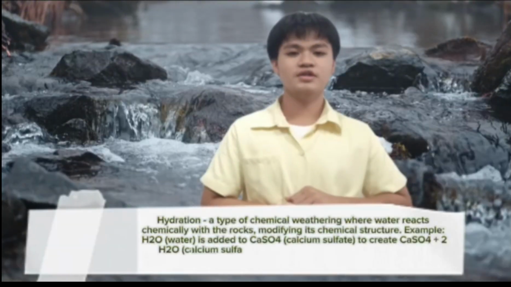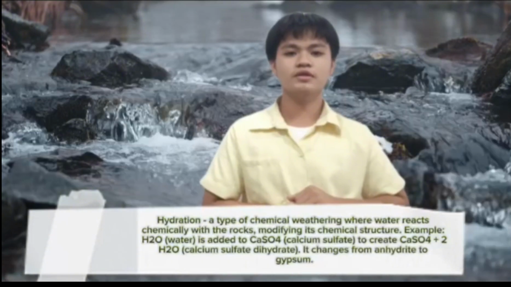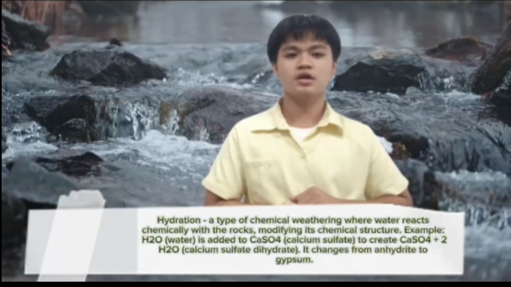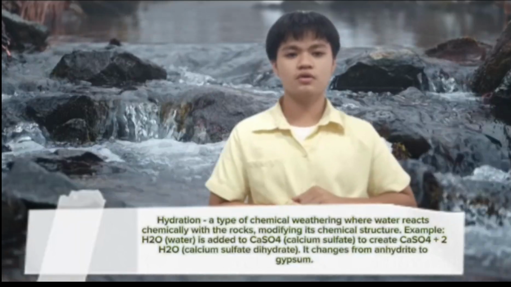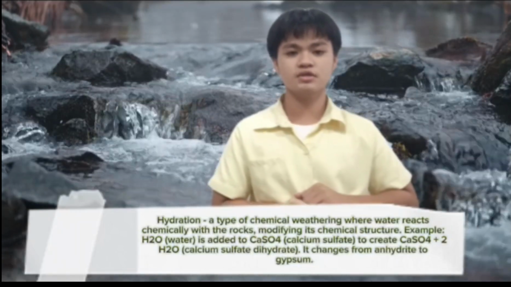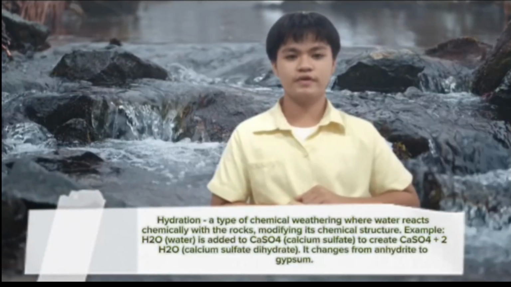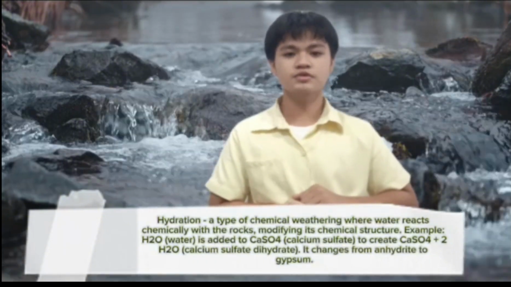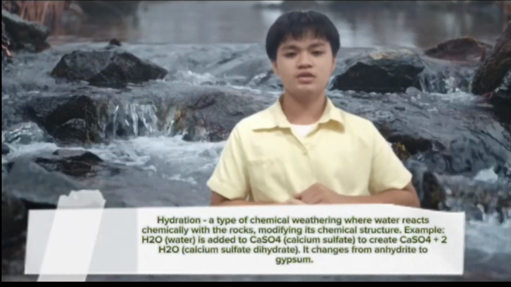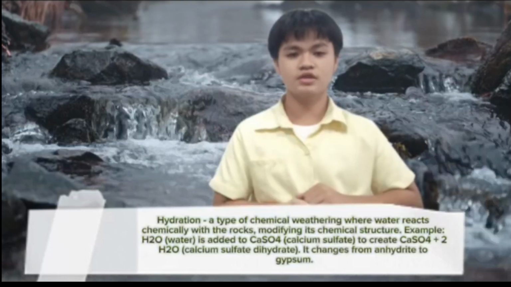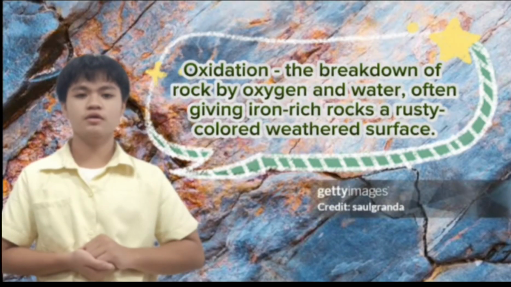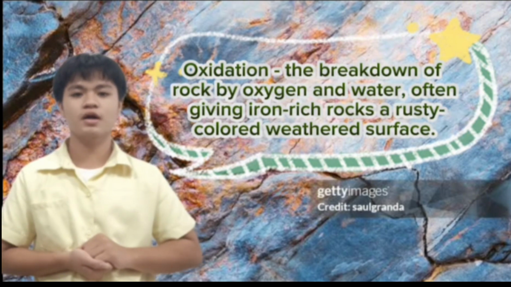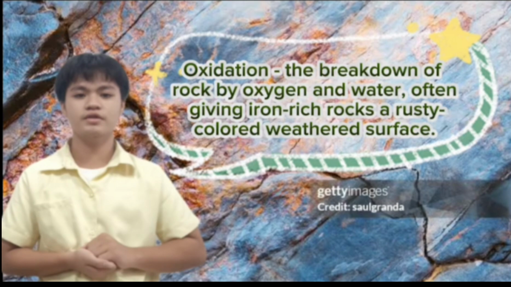Third, hydration, a type of chemical weathering where water reacts chemically with the rocks, modifying their chemical structure. Example, H2O or water is added to CaSO4 or calcium sulfate to create calcium sulfate dihydrate. It changes from anhydrite to gypsum. Lastly, oxidation, the breakdown of rocks by oxygen and water, often giving iron-rich rocks a drastically colored weathered surface.